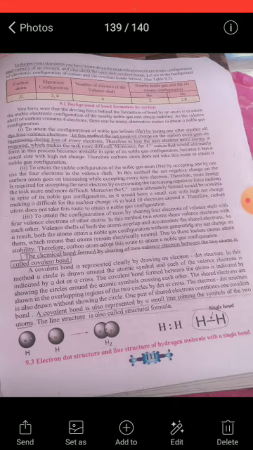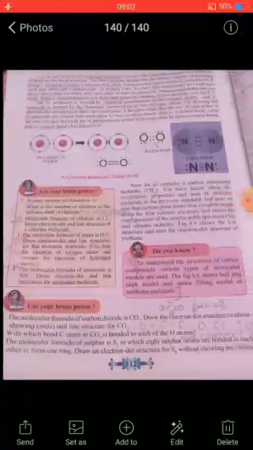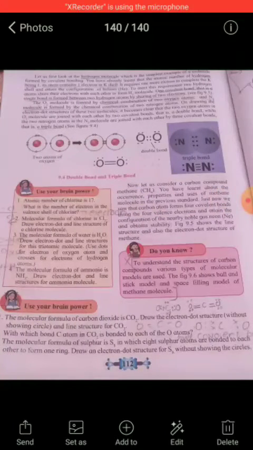You can draw this. The hydrogen molecule is the simplest example of a molecule formed by covalent bonding. The atomic number of hydrogen is 1 and its atom contains 1 electron in the K shell. It requires one more electron to complete the K shell and attain the configuration of helium. To meet this requirement, two hydrogen atoms share their electrons with each other to form an H2 molecule, and one covalent bond, that is a single bond, is formed between two hydrogen atoms by sharing of 2 electrons. It is shown in figure 9.3.